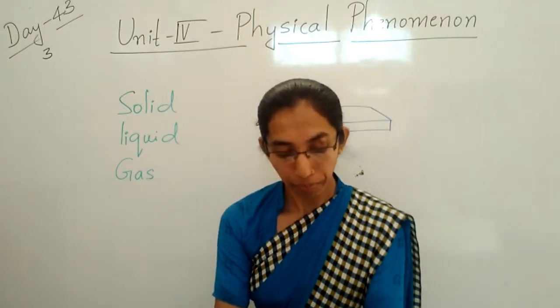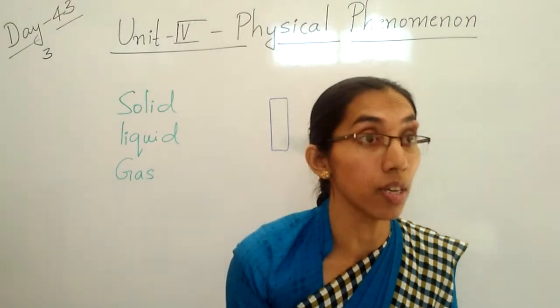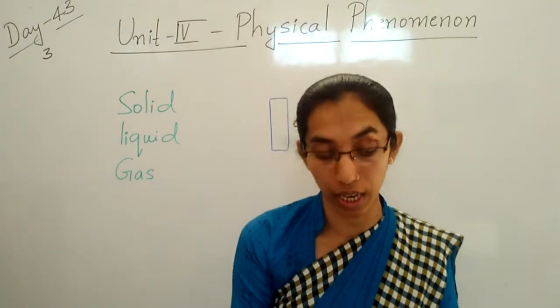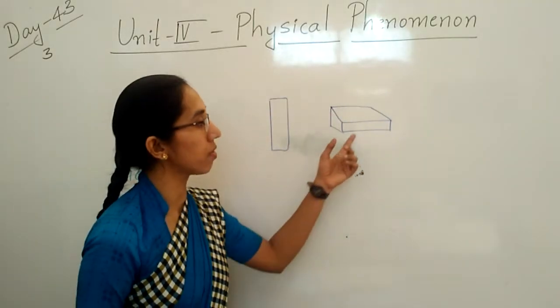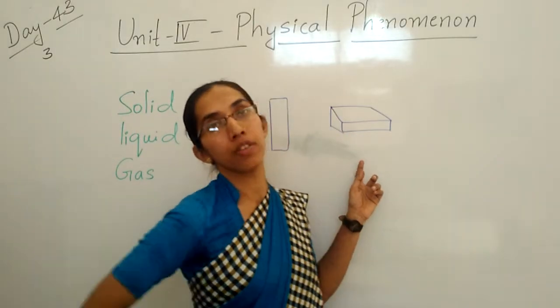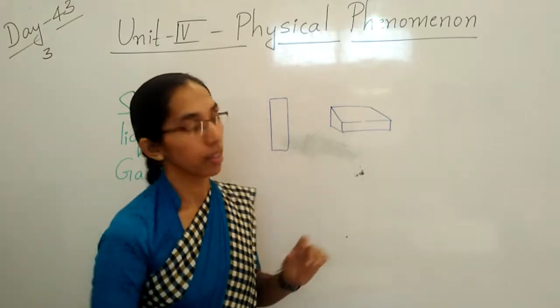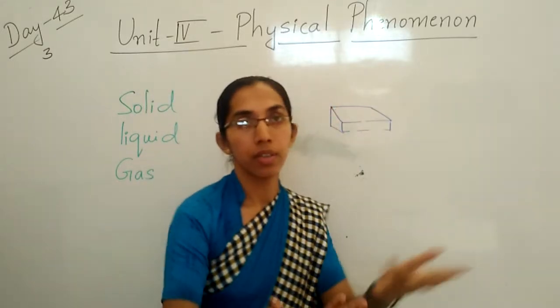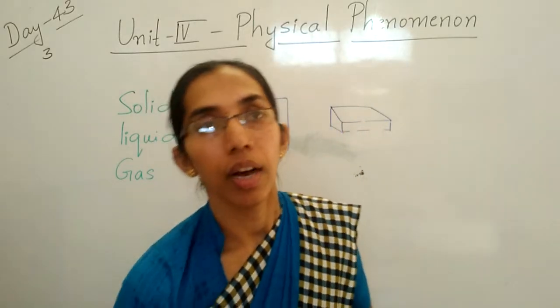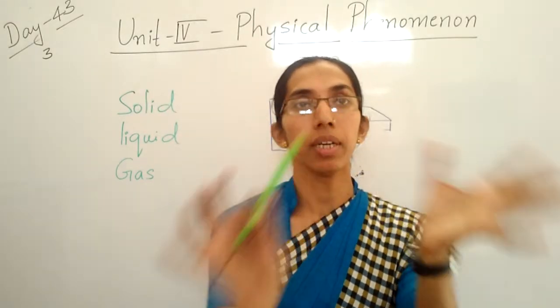Clear, children? Solid can change its shape. How does it change its shape? Solid can change its shape by external force. If you break this, then it becomes two pieces. Shape is changed. Take one stick and break it in the middle.